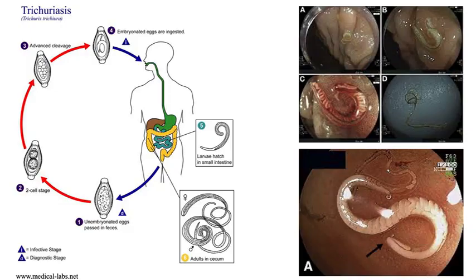So the third one is the Trichuris trichiura. So for the Trichuris trichiura, it has the same life cycle. Okay, you have male and female here. It will produce the unembryonated eggs, and then it will become embryonated, and then the human will ingest the embryonated eggs.